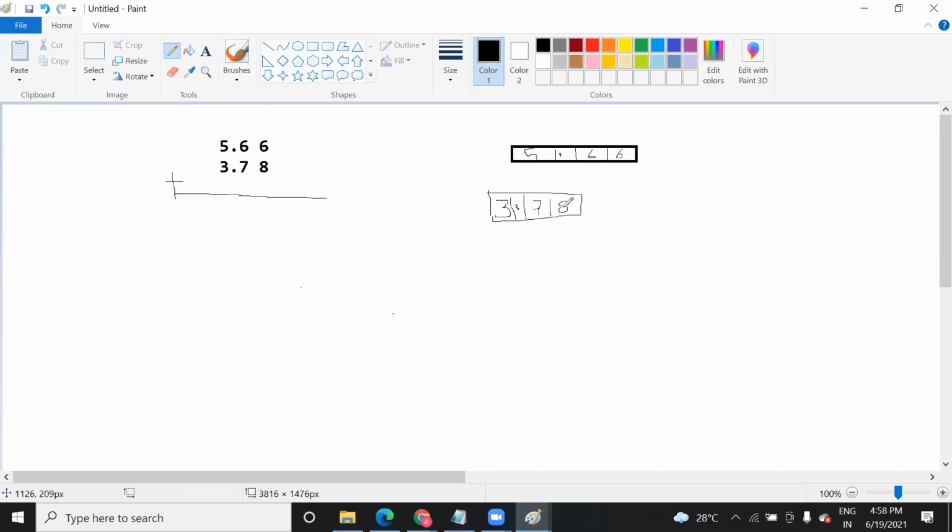I was wondering why you are writing one and putting a dot. Yes, it is a cell, it's an array. Suppose when you do the addition, obviously you will save the result in another cell. Suppose when you do it, 6 plus 8 is 14, so 4, and 1 will come as a carry. This carry forward 1 will occupy some space in the memory, right?